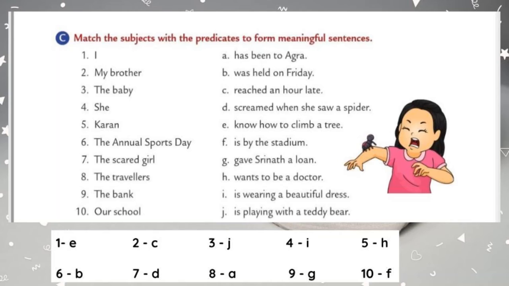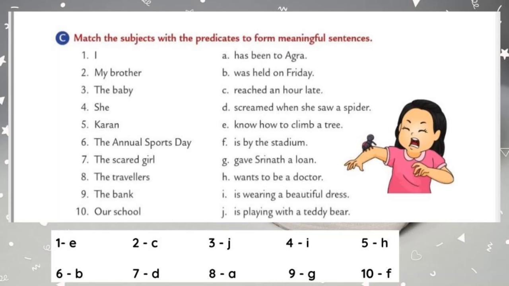Let's move to the sixth one, the annual sports day. Yes, we can easily find that the annual sports day was held on Friday. So write the number 6 near to the word Friday. That is option B. Let's move to the seventh one, the scared girl. The scared girl screamed when she saw a spider. So write the number 7 near to the word spider. That is option D.